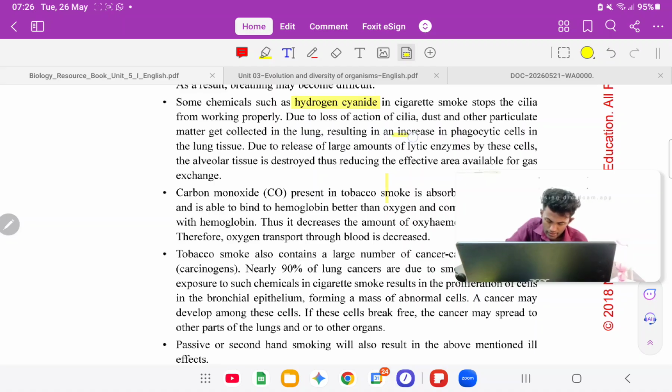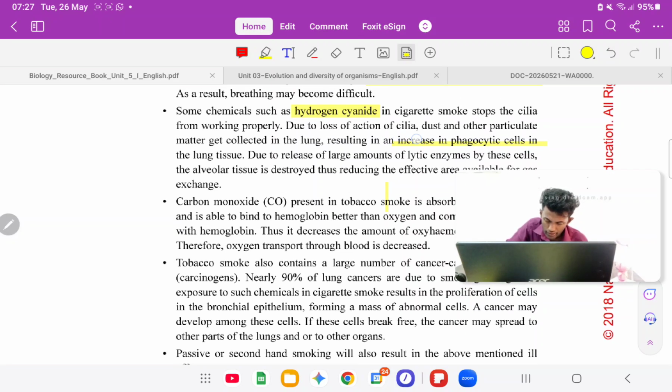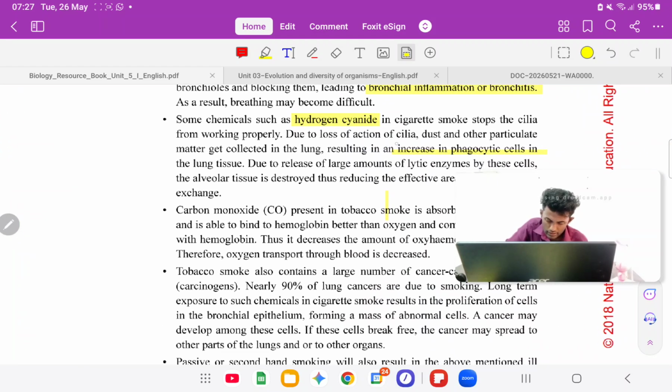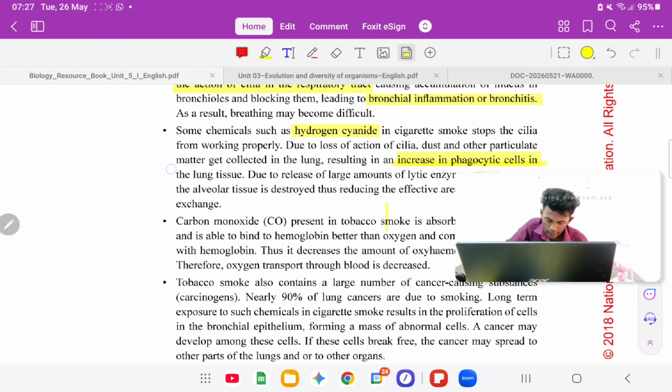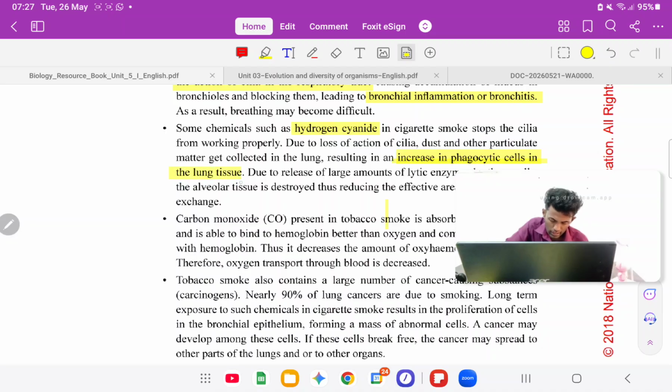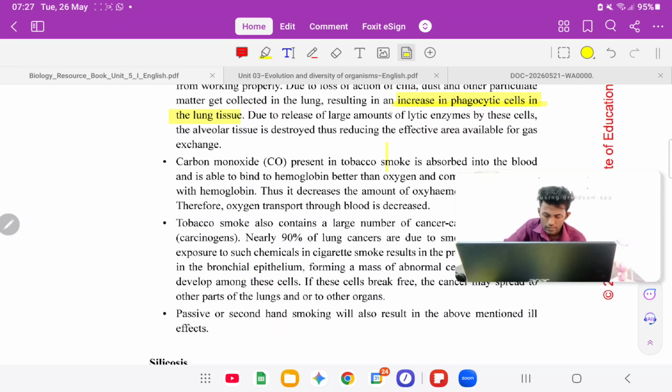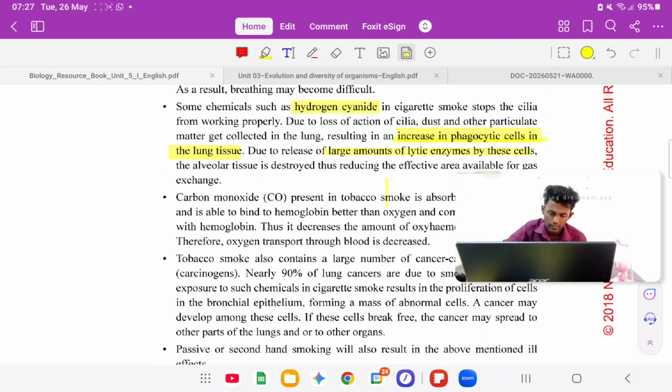So here, guys, due to the increase in phagocytic cells in the lung tissue, it can lead to release of lytic enzymes. The phagocytic cell function, engulfing things, happens separately, and the accumulation of dust and other particulate matter leads to release of large amounts of lytic enzymes.